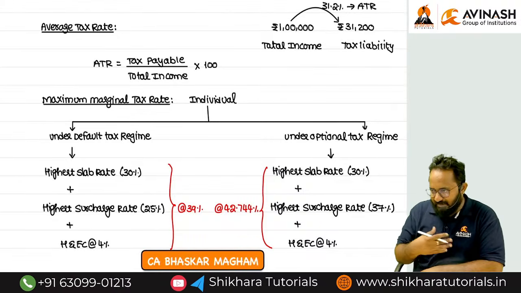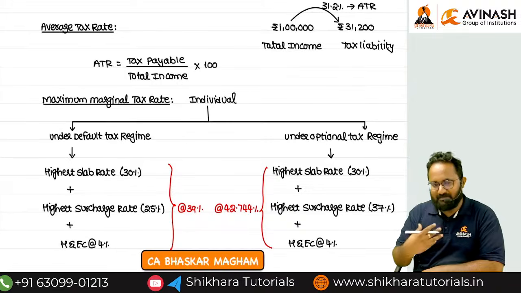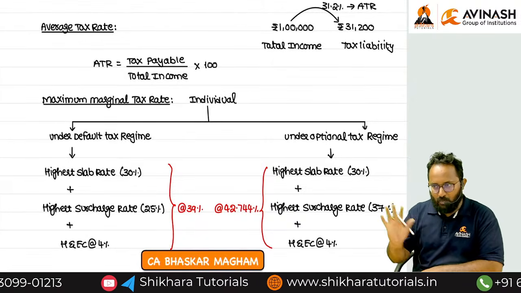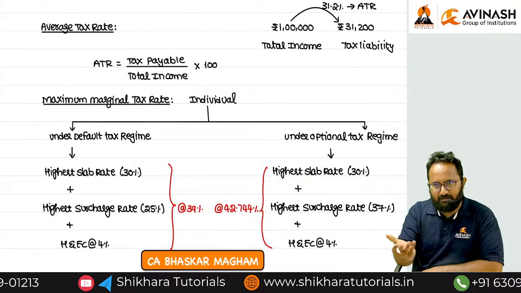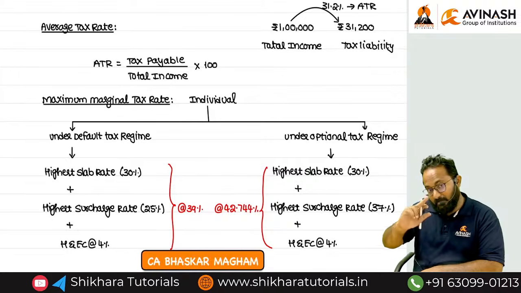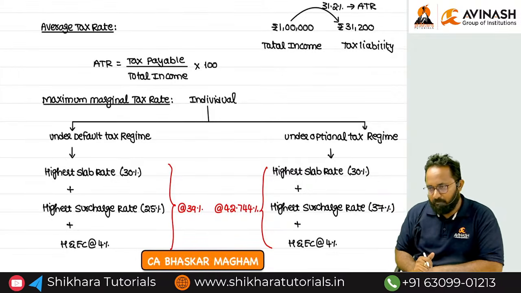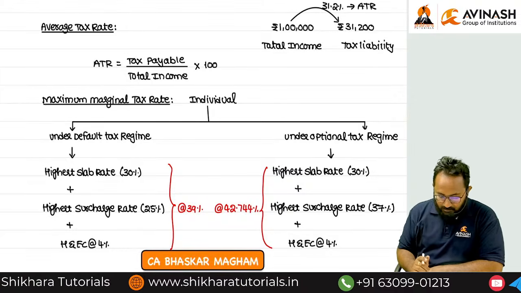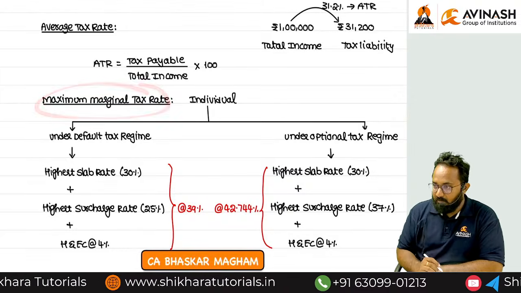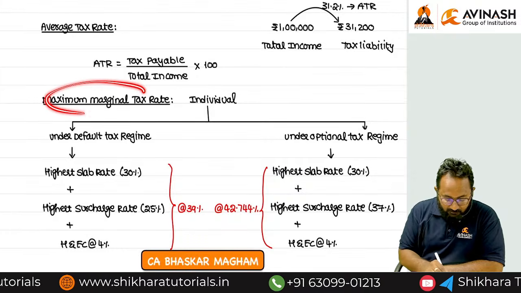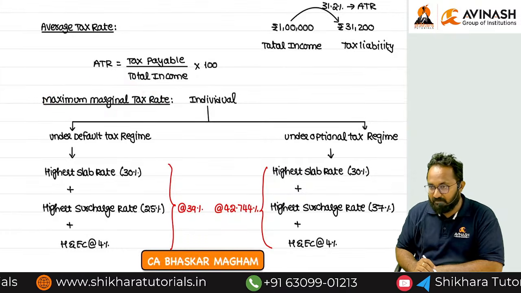Or if I have a 10 lakh income, what is the slab as per the optional tax rate? 30%. But no need to pay surcharge because my total income is just 10 lakh. If total income exceeds 50 lakh, then the surcharge is 10%. But without any reason, in some sections, the department is saying that you have to pay the tax at the maximum marginal tax rate.